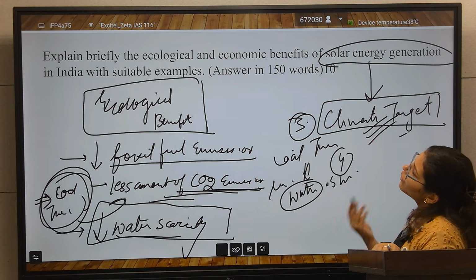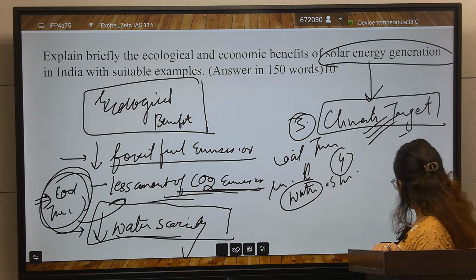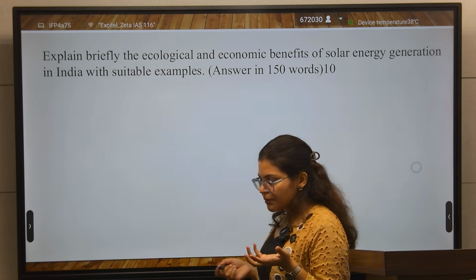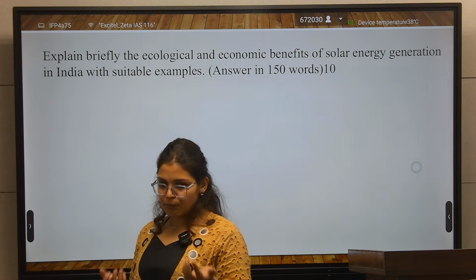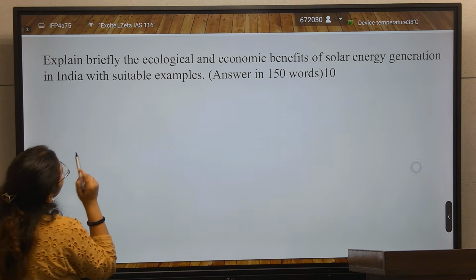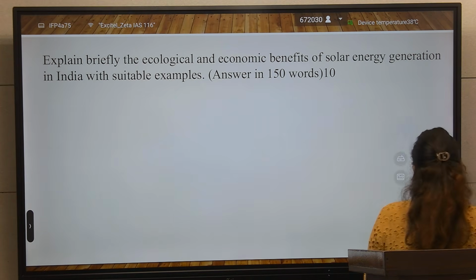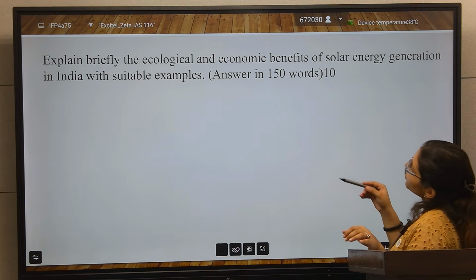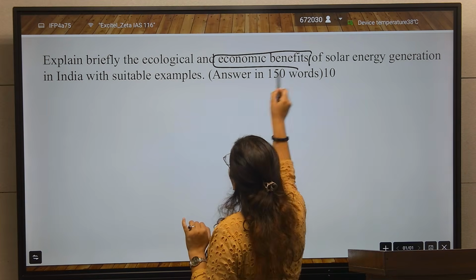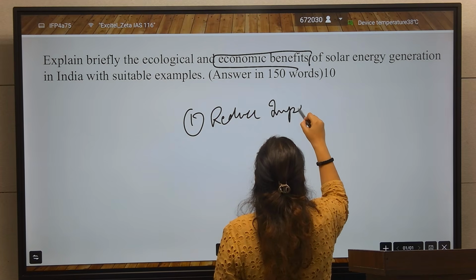Now think about the economic benefits. What are the economic benefits? For coal thermal plants, we are depending upon imports. So it will reduce the import bill. The first economic benefit is that it will reduce import dependence.